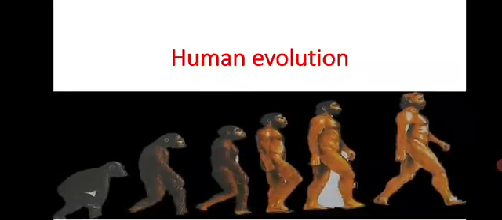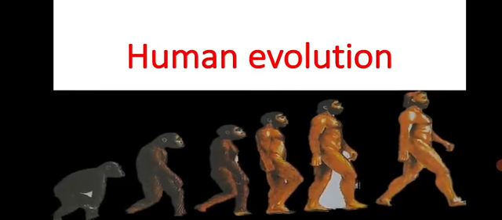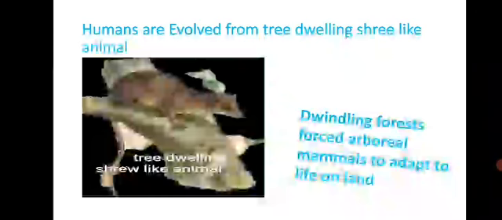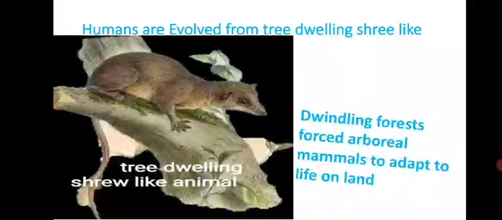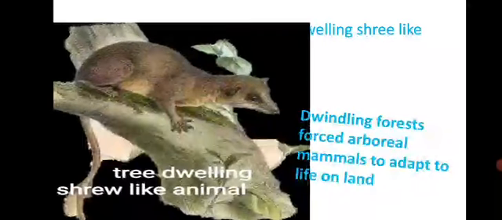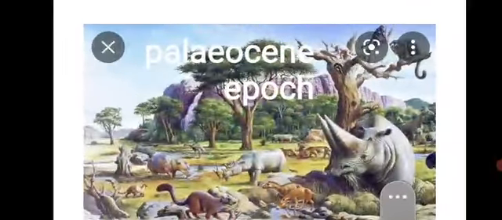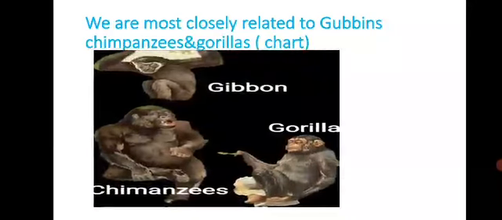Human evolution. We will discuss human evolution. Humans evolved from tree-dwelling shrew-like animals. The dwindling forest forced arboreal mammals to adapt to life on land. The process began in the Paleogene epoch. We are most closely related to the gibbon, chimpanzee, and gorilla.